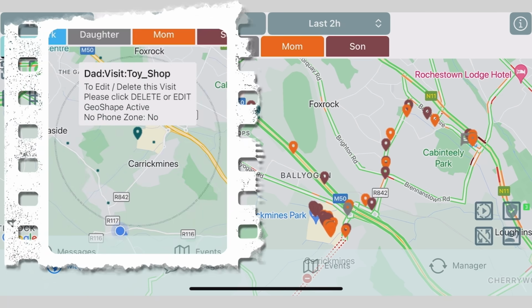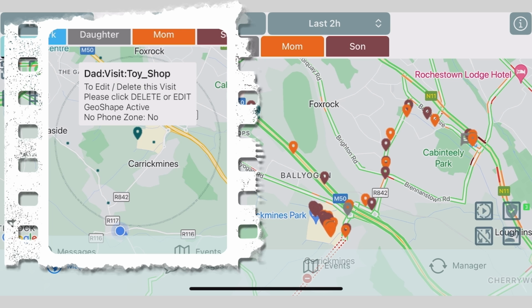Visit proximity is used to detect when a user is passing through a chosen region. This feature can be used to remind yourself or someone else in your Maps group to visit a certain location. For instance, if you need to visit the supermarket later on in the day, you can select the area around the supermarket to make it a geo-shape monitoring region.